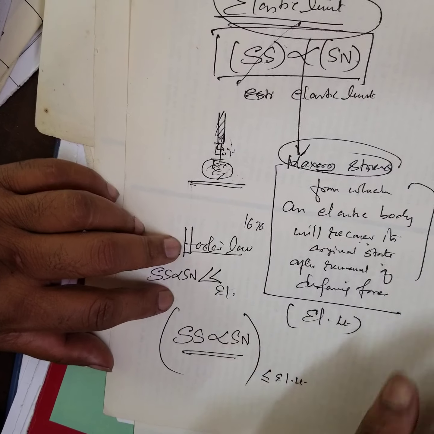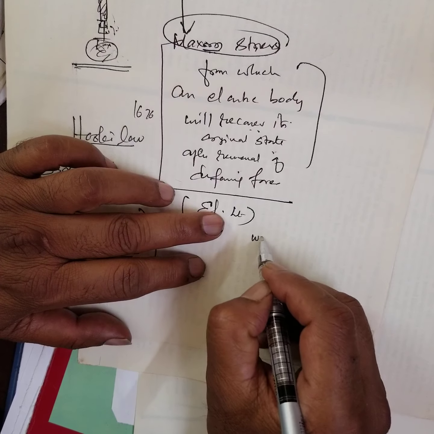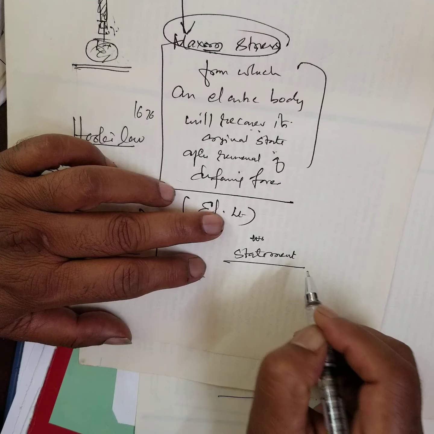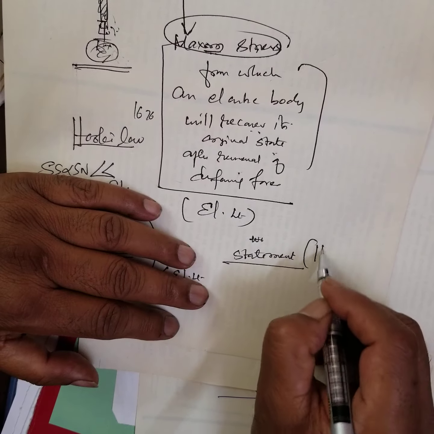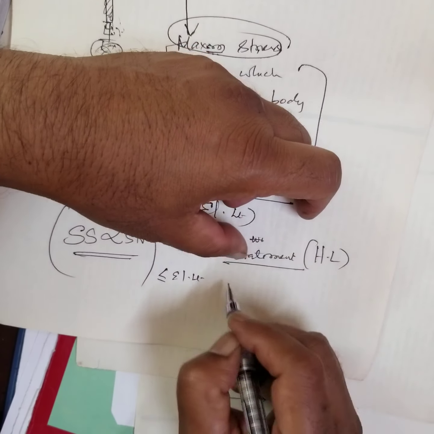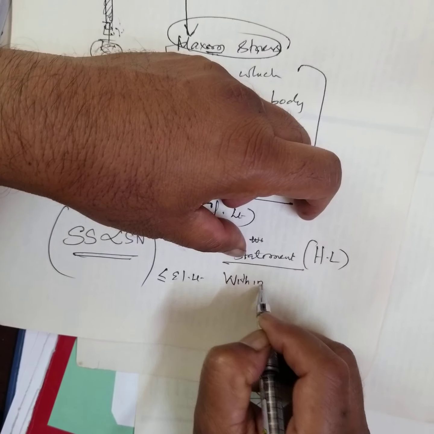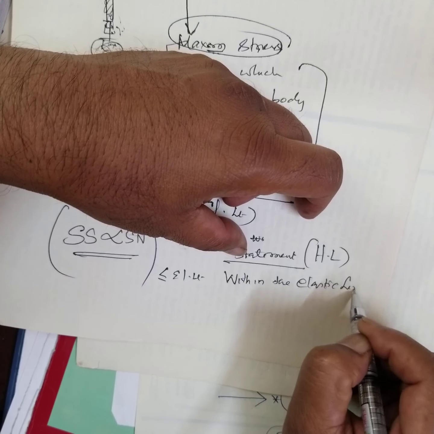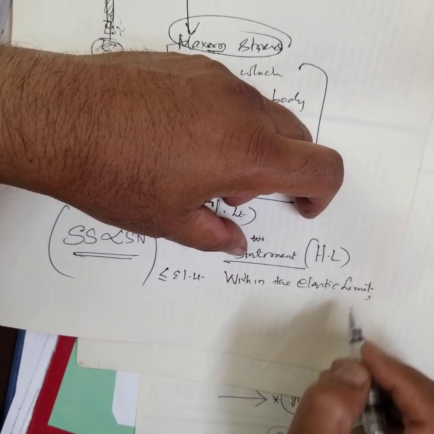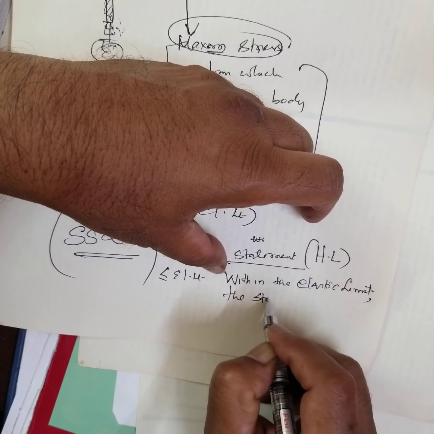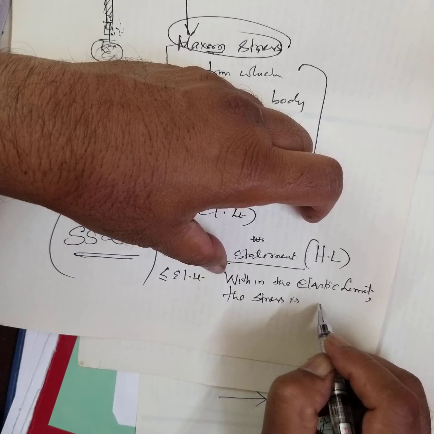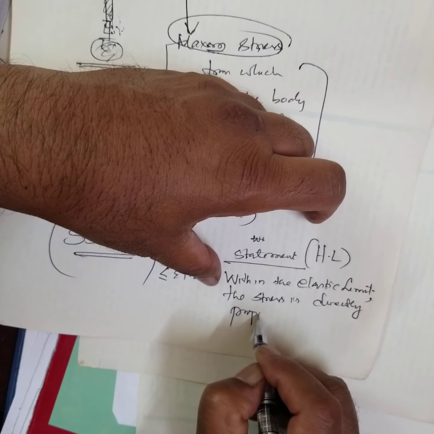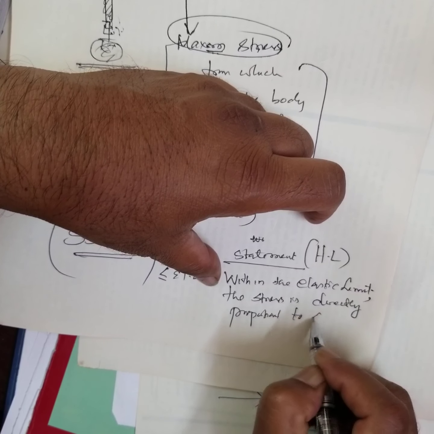Therefore, the statement of Hooke's law is that within the elastic limit, the stress is directly proportional to strain.